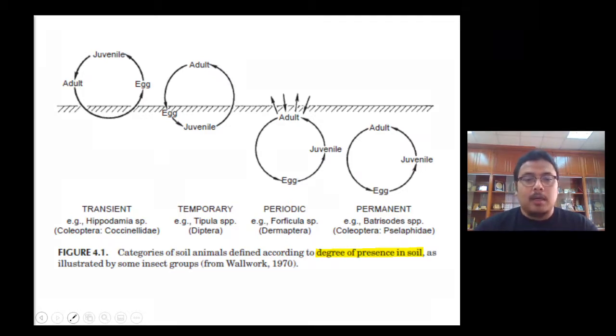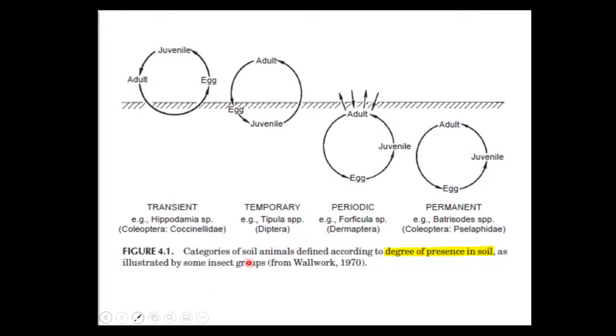Okay, first of all, the first one is the transient. These transient organisms have their life cycle mainly on the ground, on top of the soil, where they use the soil as part of their habitat, probably just their living space.